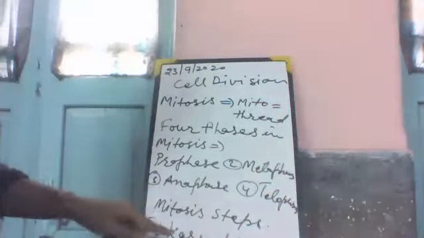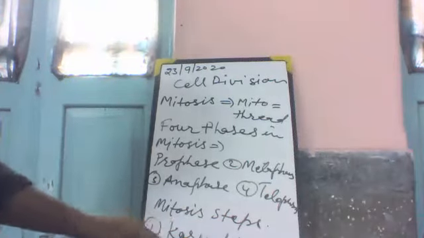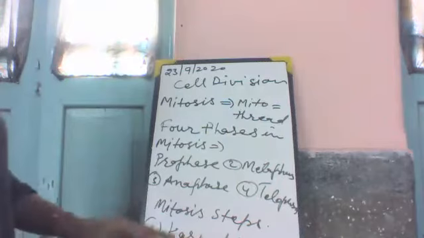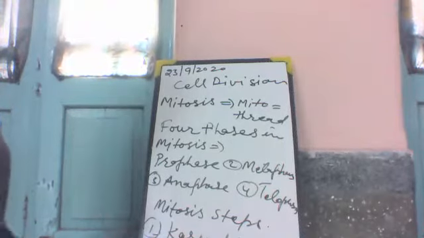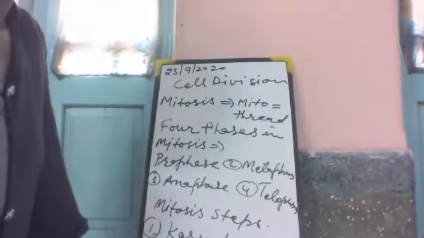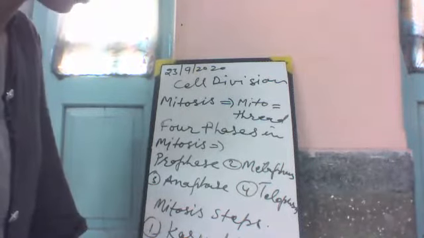This process is done in the nucleus and parts of the nucleus. After that, when the cell becomes two cells, cytokinesis takes place, and the cells take the size of the mother cell and increase the whole cytoplasm.